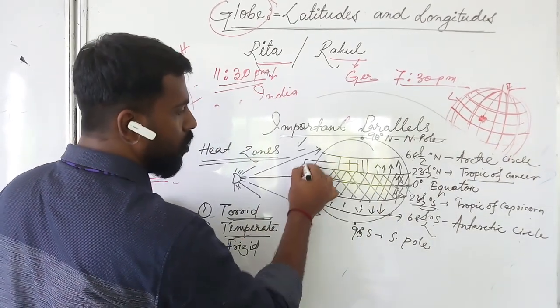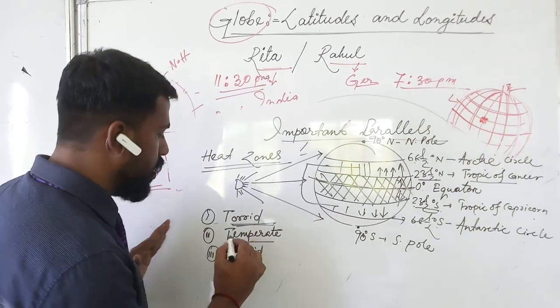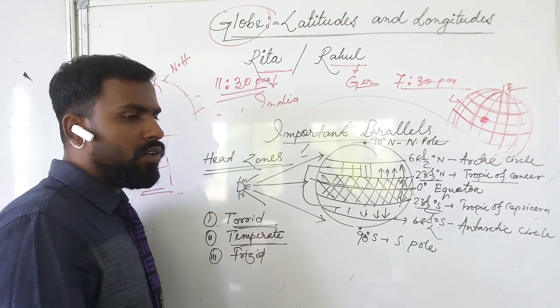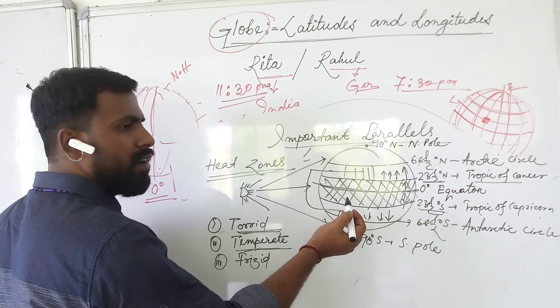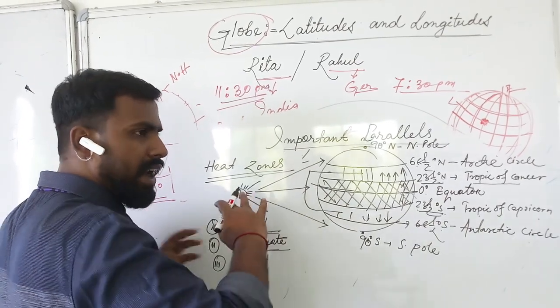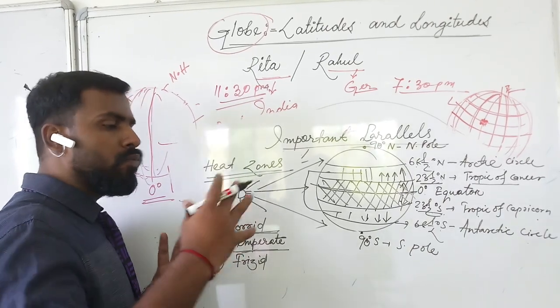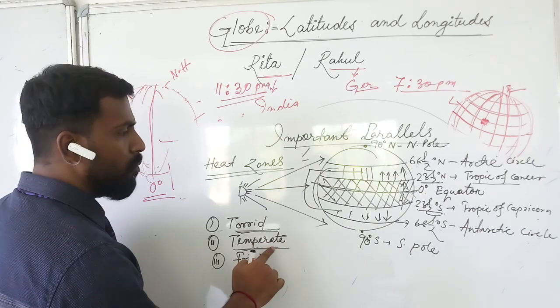Why are they called temperate zones? The word temperate means moderate, not too hot, not too cold. Because the places are getting sunlight but not direct sunlight, it is slanting, and the atmosphere is present here, so it is not too much hot, not too much cold. That is why these two places are called temperate zones.